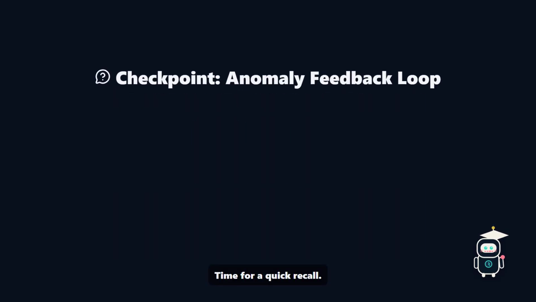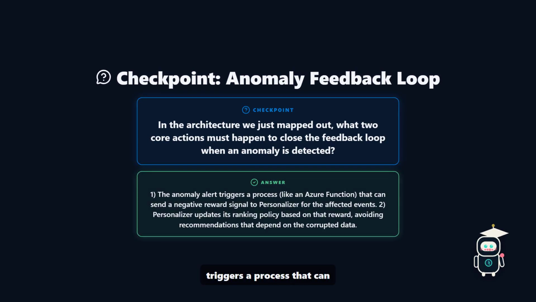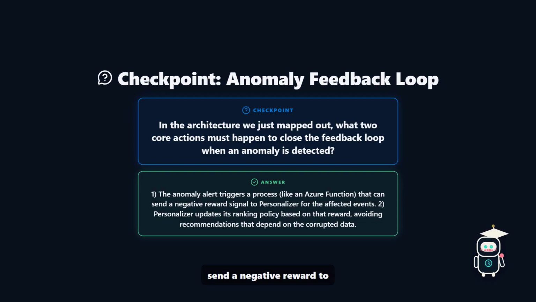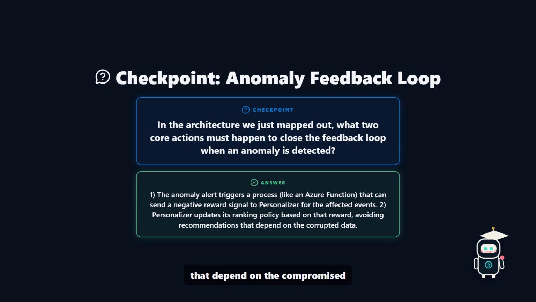Time for a quick recall. When the detector fires, what sequence actually stops the bad rankings? Pause. The anomaly alert triggers a process that can send a negative reward to Personalizer, which then adjusts its policy to avoid promoting items that depend on the compromised data.